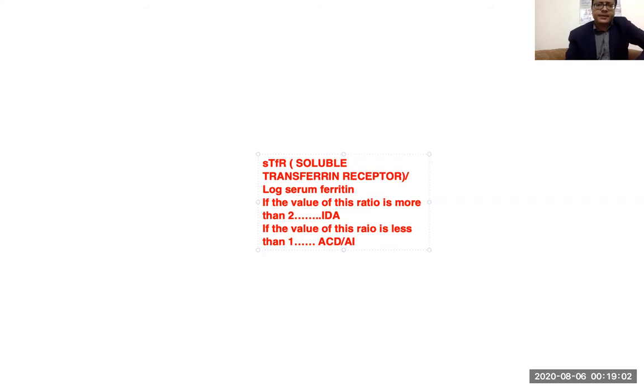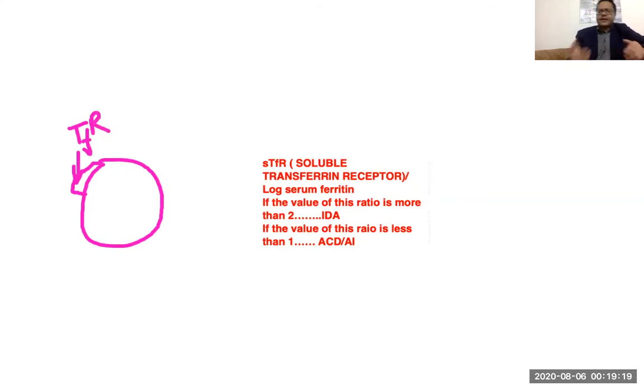So something like this: these are erythroid precursors and they express some molecules over their surface, that is the transferrin receptor, TFR. Some amount of this transferrin receptor gets truncated and is also available in the serum, and we can measure it. As they are increased in iron deficiency anemia, this is another feature, and they would usually be decreased in anemia of chronic disease and inflammation, which is basically cytokine mediated suppression.